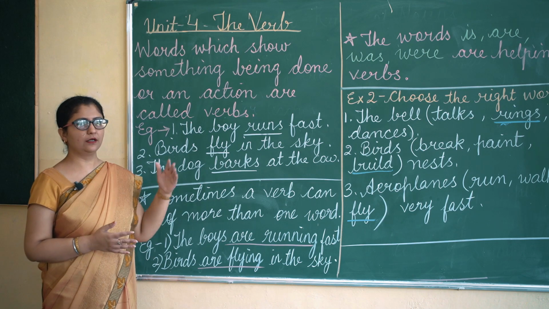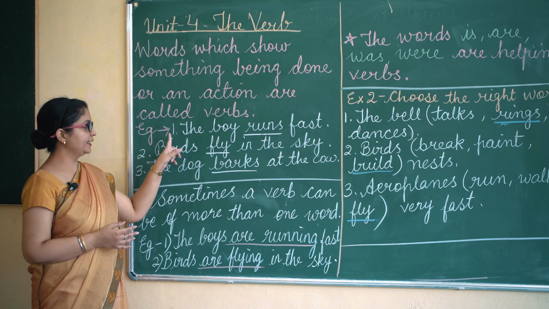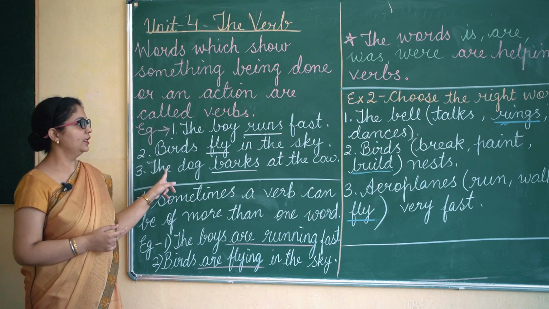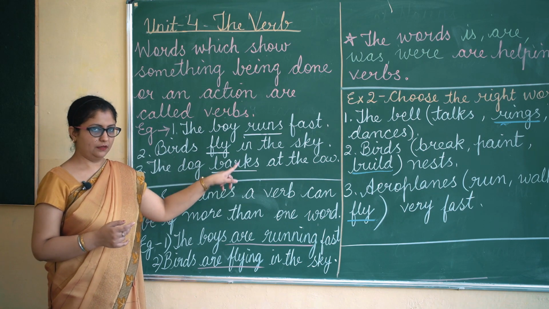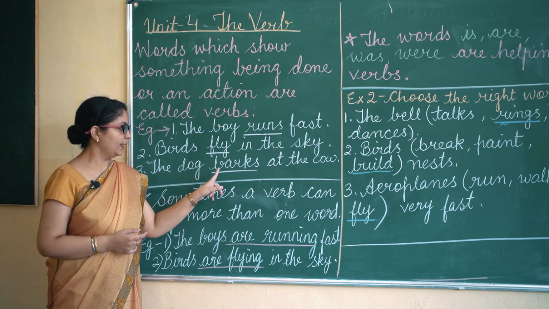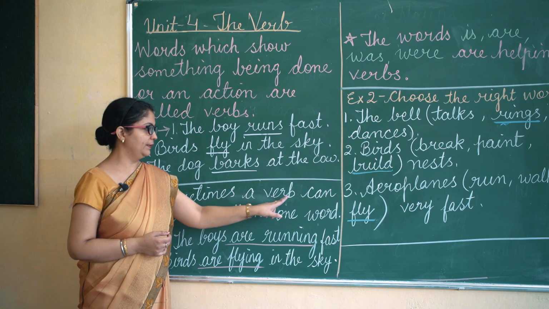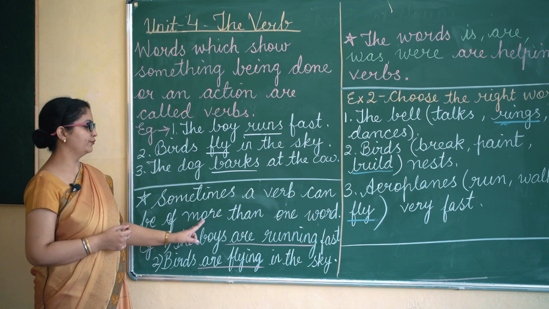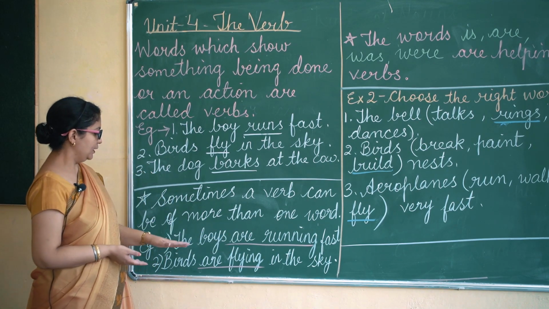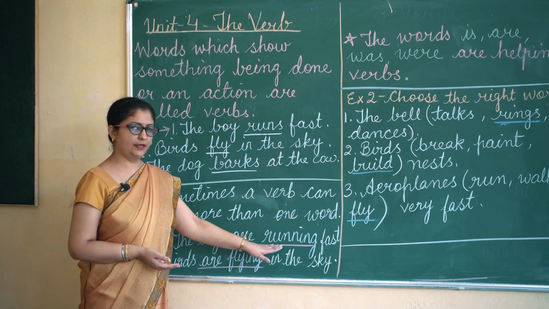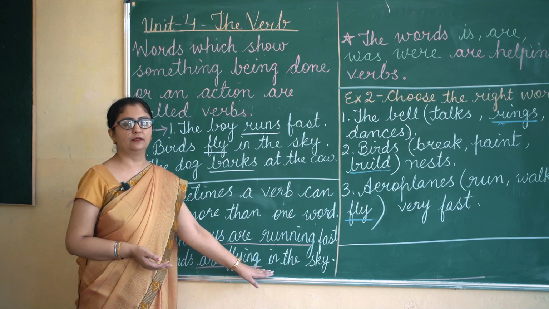Action words are verbs. Now one more thing: in these three examples we had runs, fly and barks. These were verbs. Sometimes a verb can be of more than one word. For example, the boys are running fast, birds are flying in the sky.